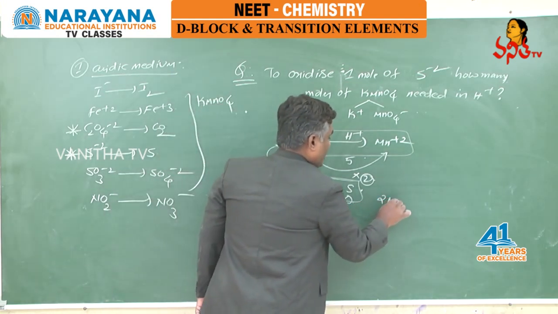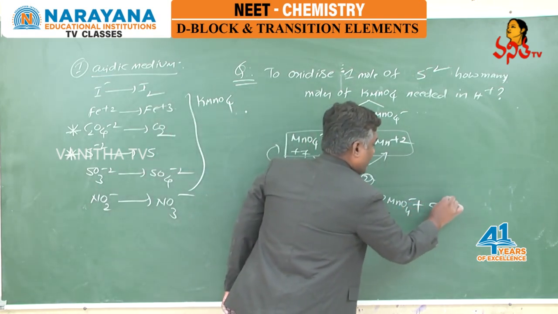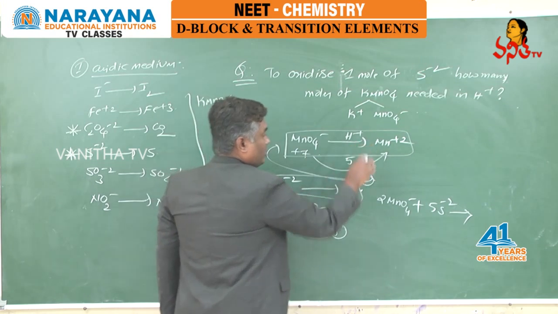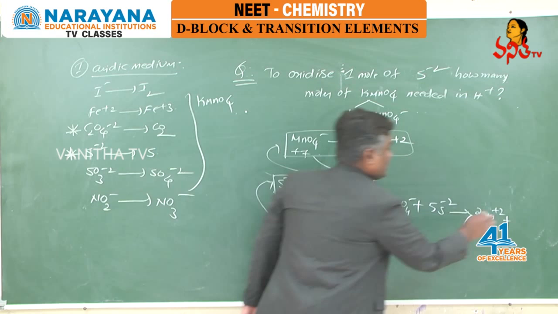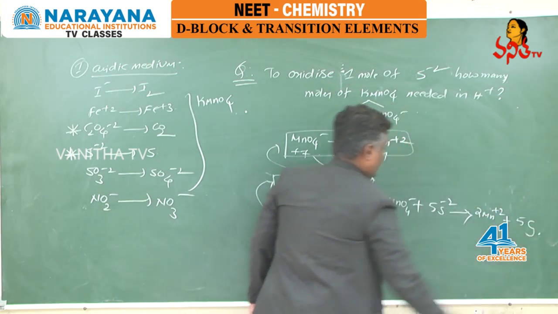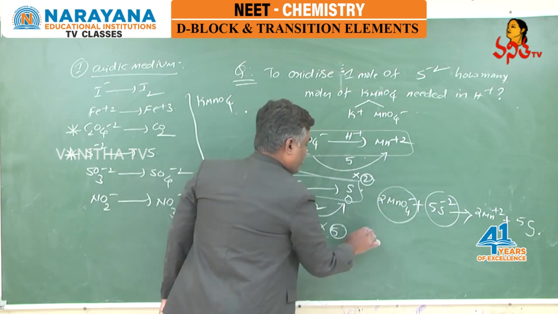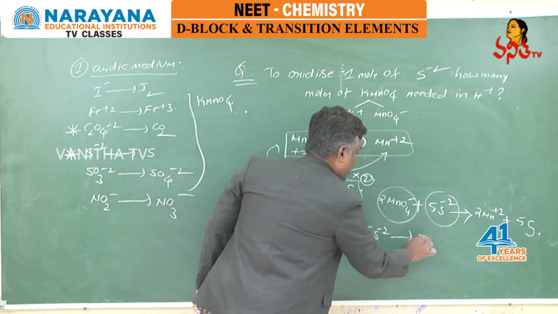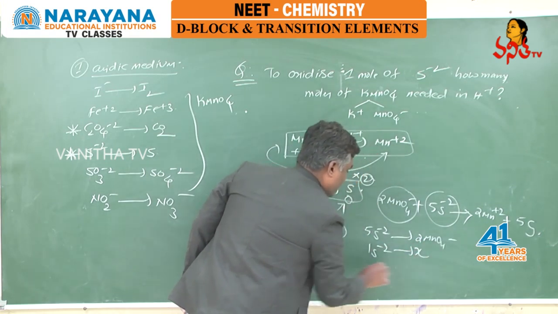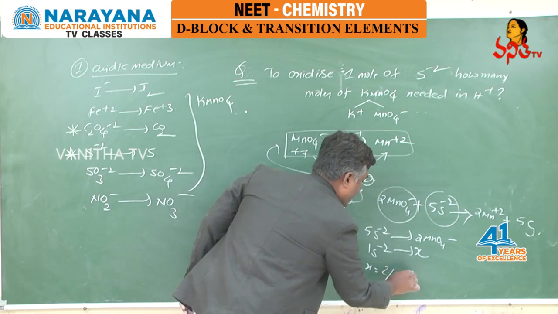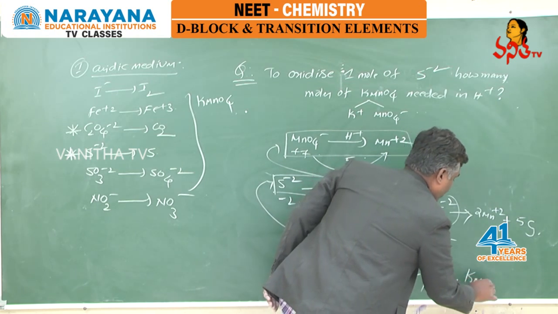Means 2 MnO4- reacts with 5 moles of S2- to give rise to 2 Mn+2 plus 5 moles of sulfur. Means for 5 moles of sulfide ion we need 2 moles of MnO4-. For 5 moles of S2- we need 2 moles of MnO4-. Per mole of S2- we need how much? So again 2 by 5 means 0.4 moles of KMnO4 we need.